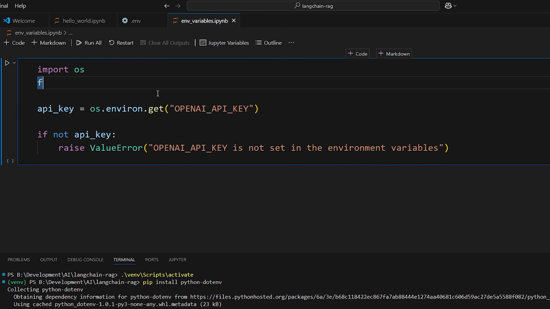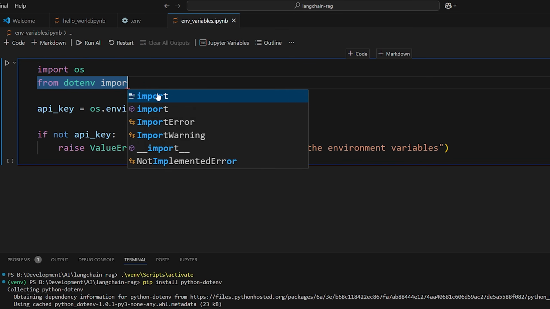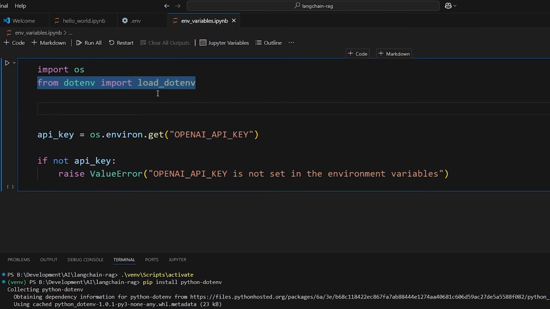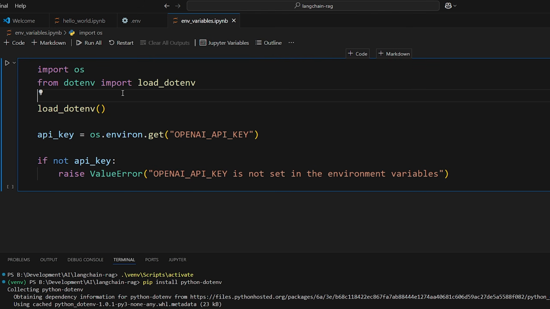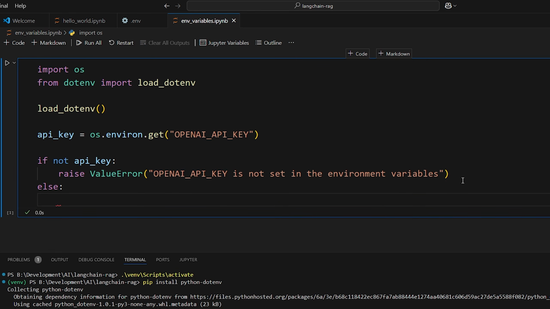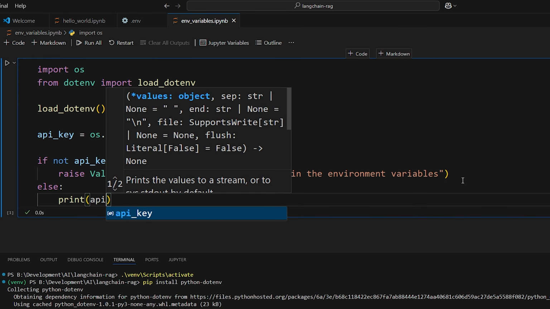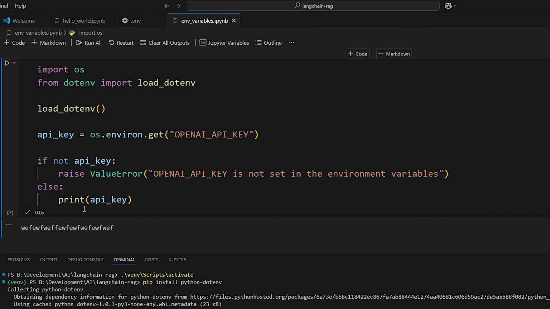Now we just need to import a function. So from dotenv import load_dotenv. So now before we do anything up here, like grabbing the key, we can then call load_dotenv. So this will, as the name implies, load your environmental variables from your local .env file, which should just be at the root of your project. So if I run this, there were no errors. So that means it was able to grab a key from our local file. So if we want to, we can just print it out. So we could say else print api_key, and then let's run it. Look at that. There's the key. Obviously, you would have an actual key there, but you get the point.